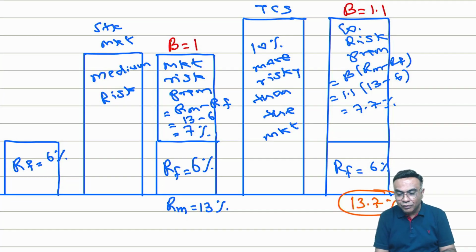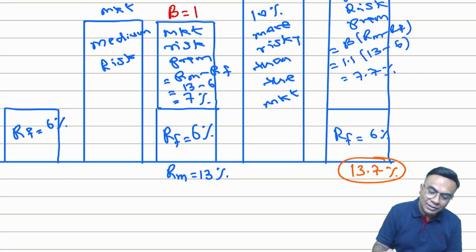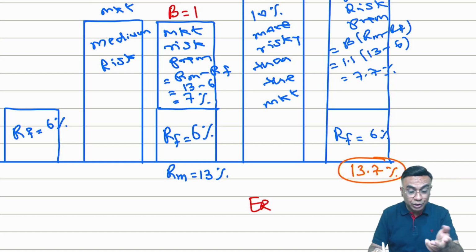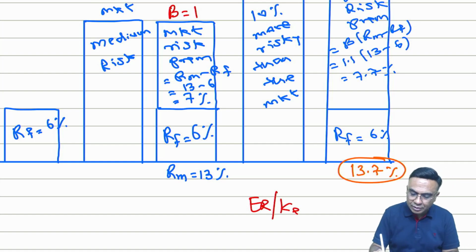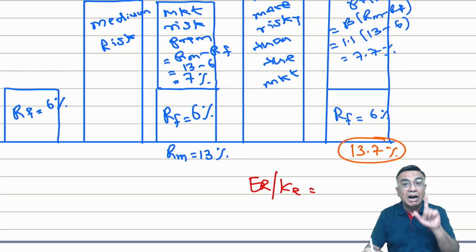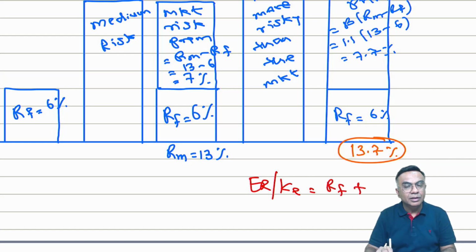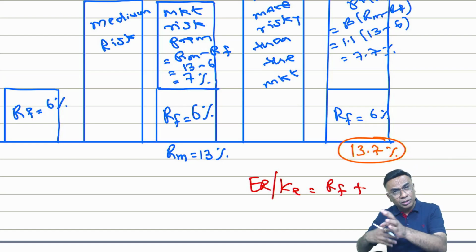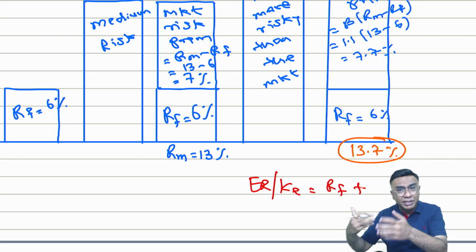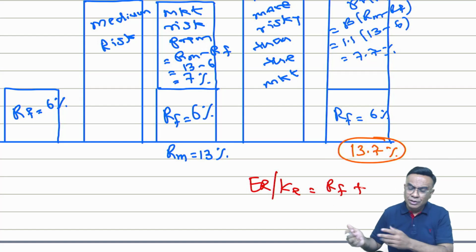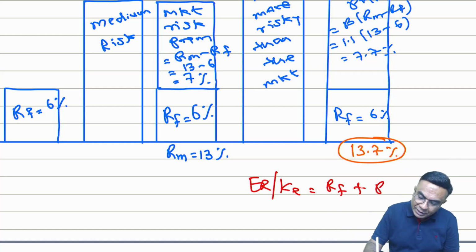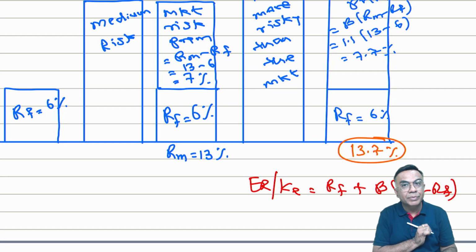So what is the formula now? The formula is expected return from TCS, or I can say cost of equity for the company. It will be equal to RF, that is the minimum I want, the risk-free rate, plus I want an additional risk premium because I'm taking risk by investing in the market. So I want beta times (RM minus RF). This is the formula for CAPM.